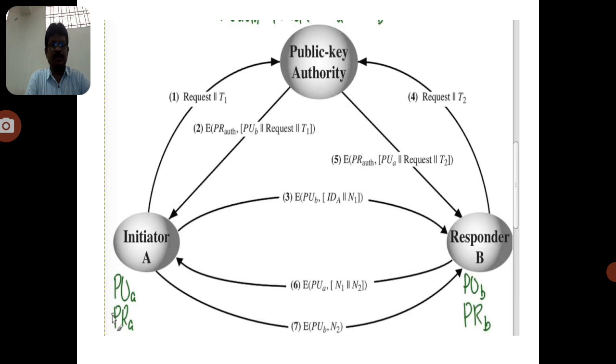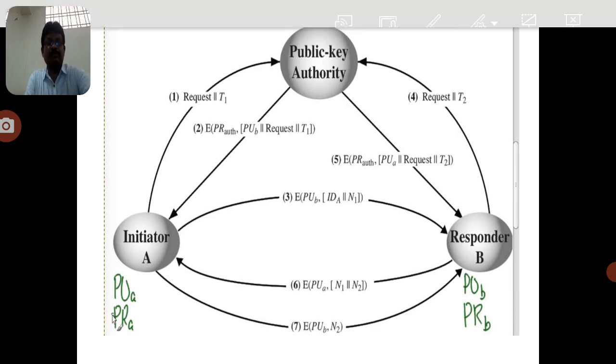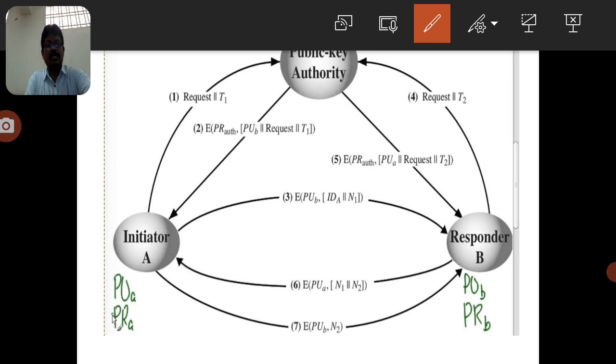The initiator A sends a request message to the public key authority with a timestamp T1. Immediately the public key authority sends the responder B's public key with its authenticated signature. You can observe this is a more secured concept compared to the previous two. Now this is the second message.